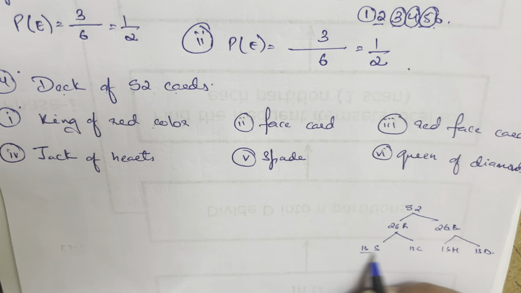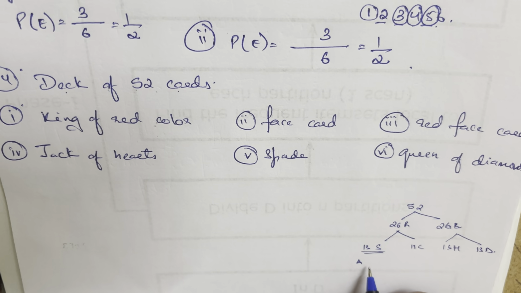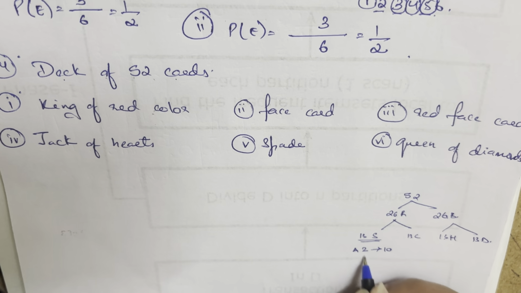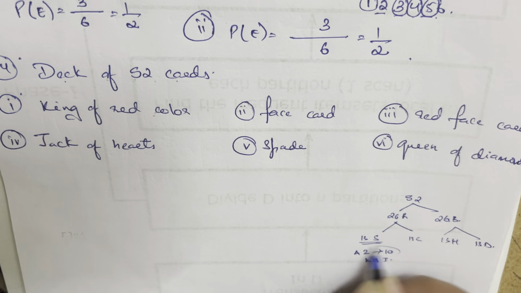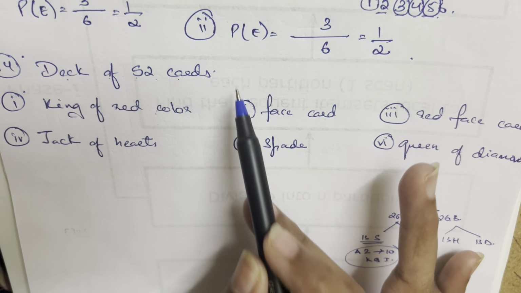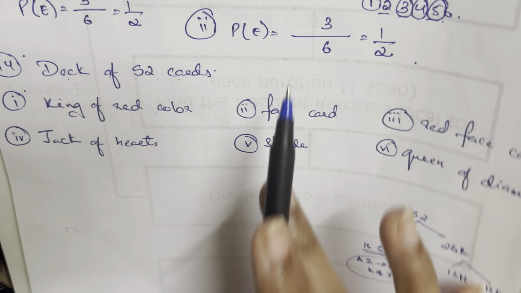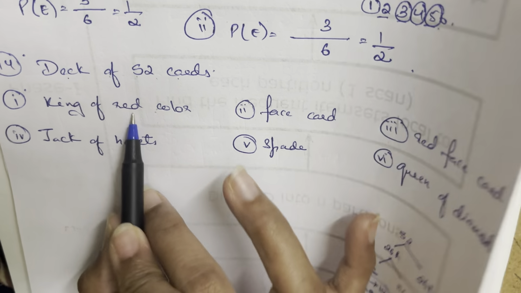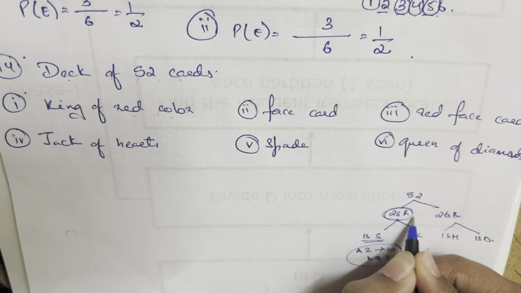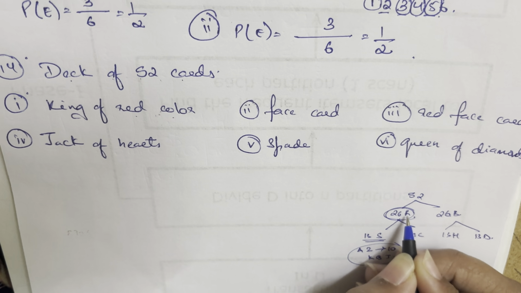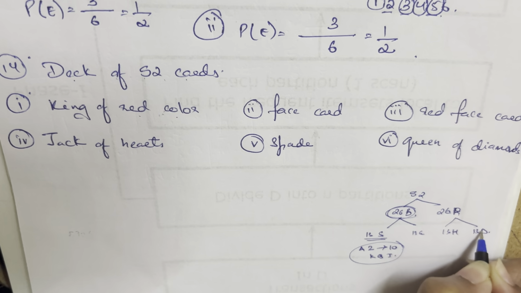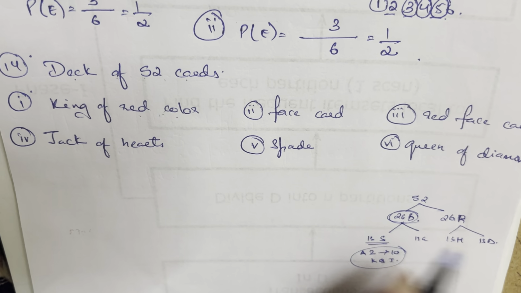Okay, then in this you have the columns of ace. What do you have? You have an ace, you have numbers 2 to 10, and then you have king, queen and jack. Okay, this is a set of 13. Now he's asking, deck of cards is there, 52, and you're going to pick out a card, and you have to find the probability of picking out a king of red color. So how many kings do you have in red color? I did wrong here, look, black is spades and clubs, red is hearts and diamonds. Okay, so he's talking about the king of red color.